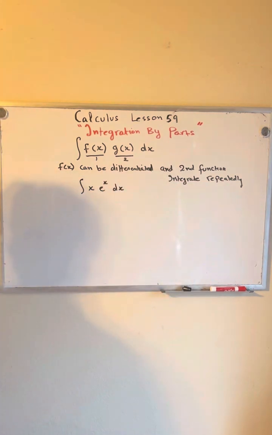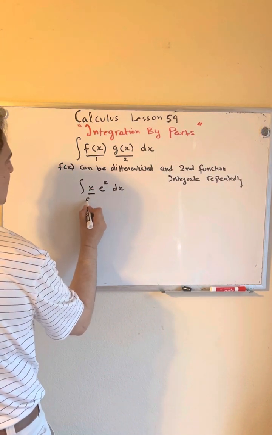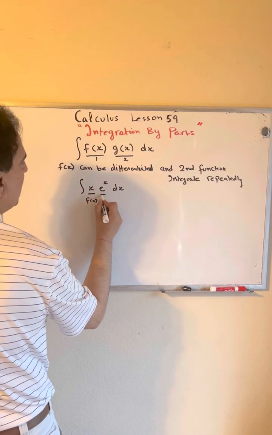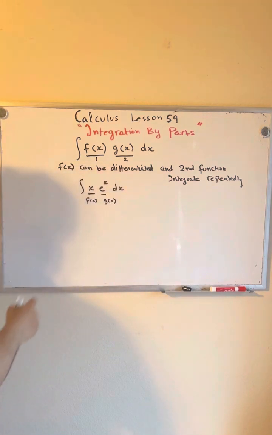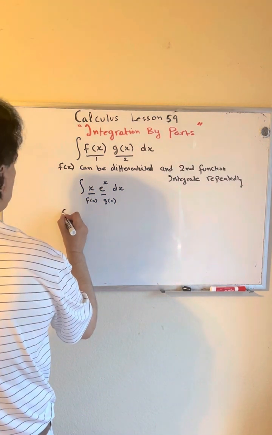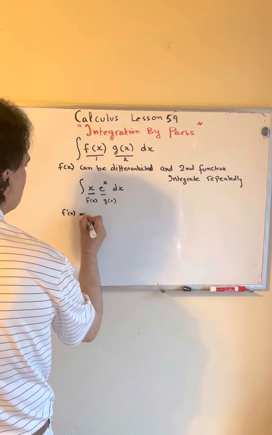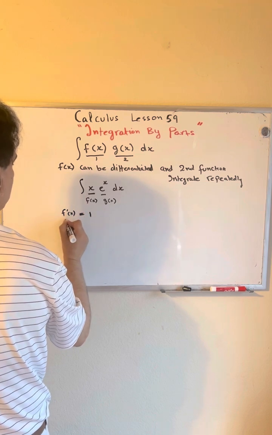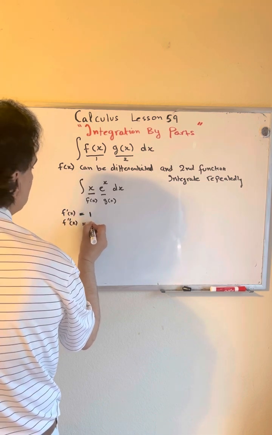Now this is the function f of x, and this is the function g of x. Can I take the derivative of x? Yes, I can. If I do f prime of x, this will become 1. If I take another derivative, this will become 0.